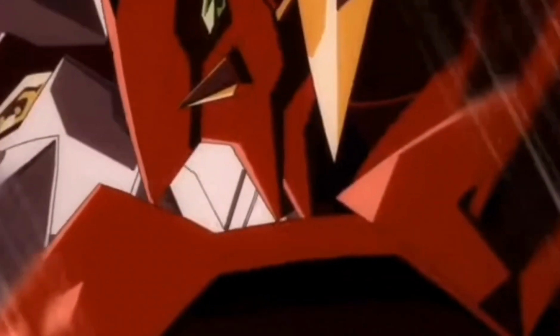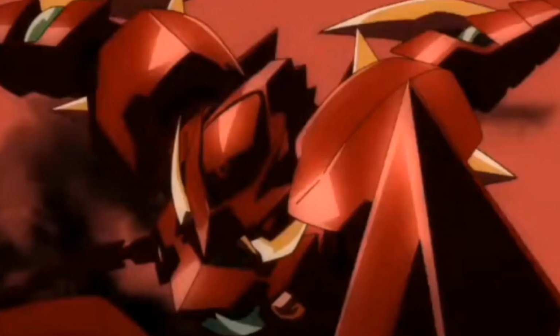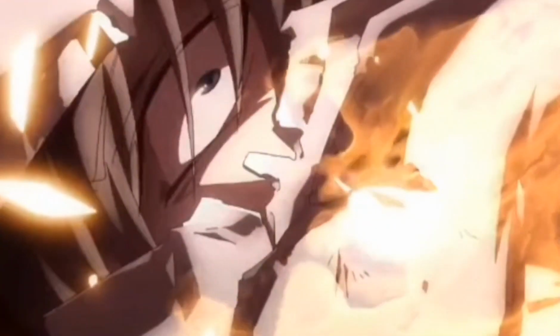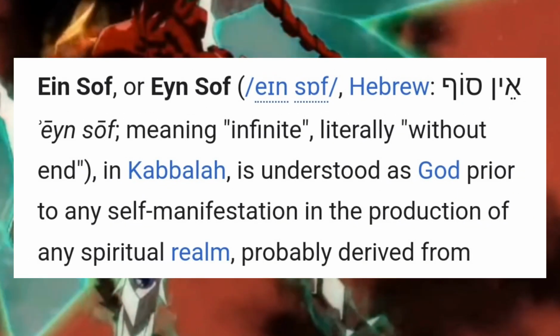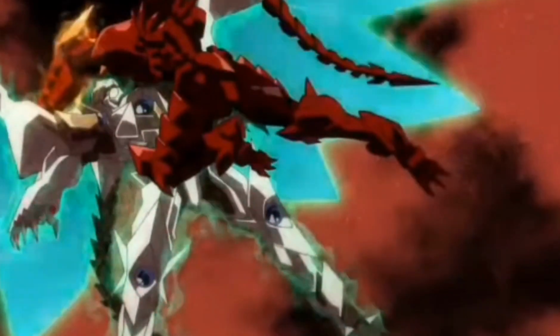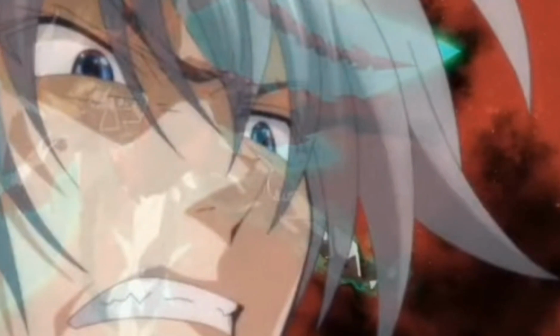So we have to look into the concept of Ein Sof. Ein Sof is generally translated as infinity and endless, and it represents the formless state of the universe before the self-manifestation of God. In other words, as I presented, it's God before he decided to become known as God. That's basically the general explanation of it. Another standpoint is that he's the infinite, prior to any self-manifestation of the spiritual realm. That's the basic part of it.